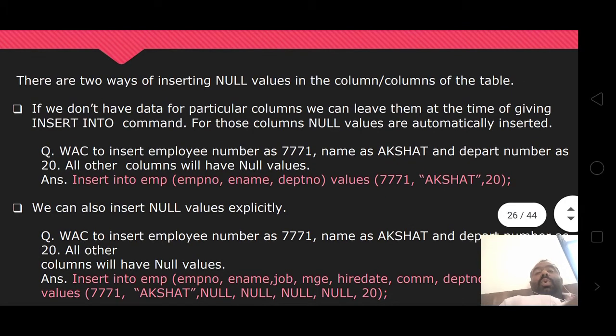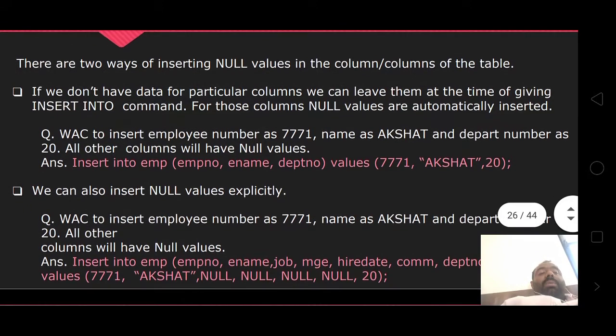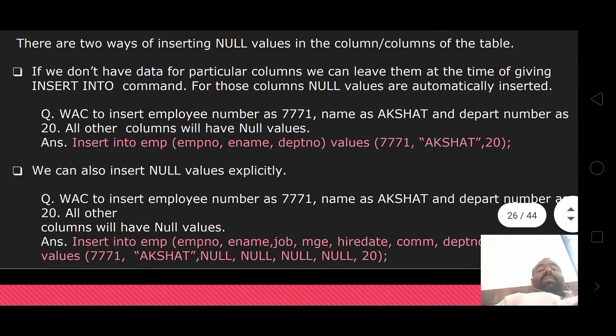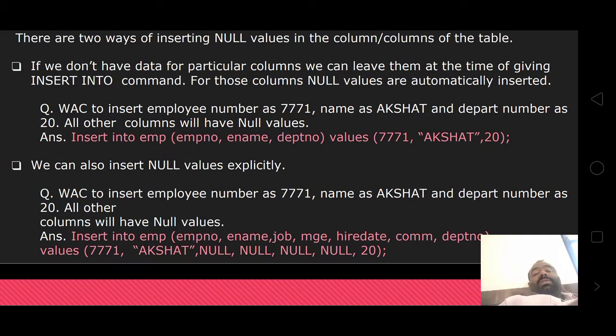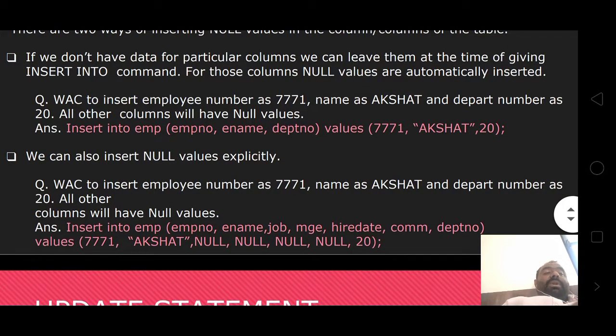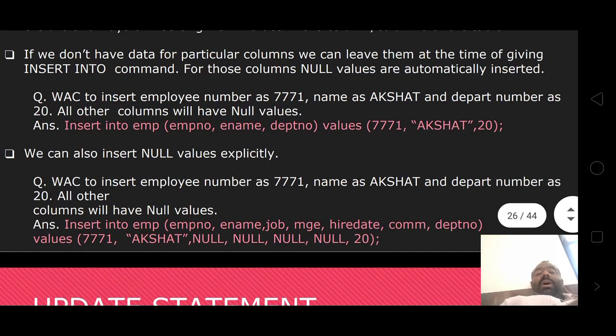If you don't have data, say we have a 10-column table and we have data for only 4 columns, we don't have the data to fill the other columns. Automatically, null values are inserted. We don't give any value, and null values are inserted automatically. First example: write a command to insert employee number 7771, name Akshit and department number 20. All other columns will have null values.